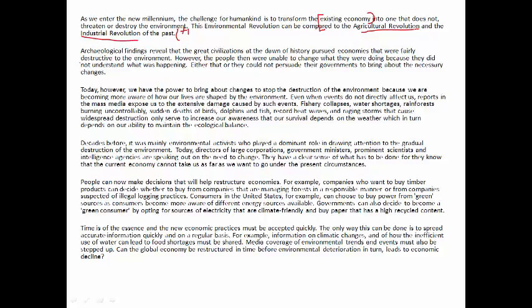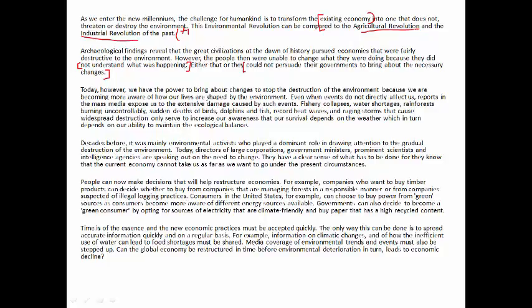The first is they did not understand what was happening, or they could not persuade their governments to bring about the necessary changes. So if you could see during the first and the second paragraph, what I have been doing is highlighting or keeping in mind the important parts in the RC.